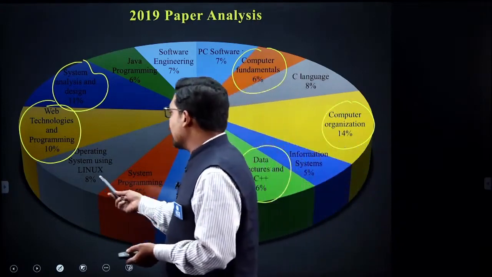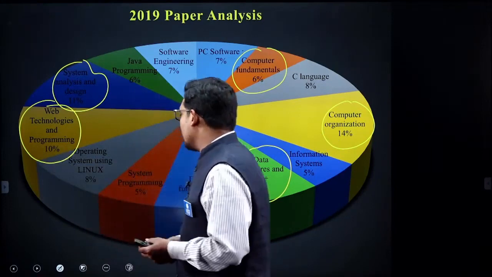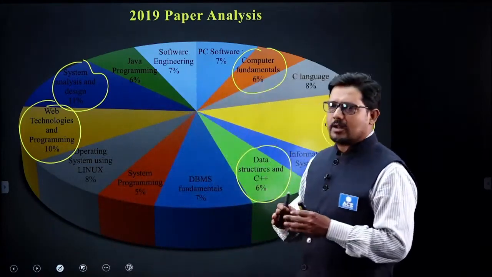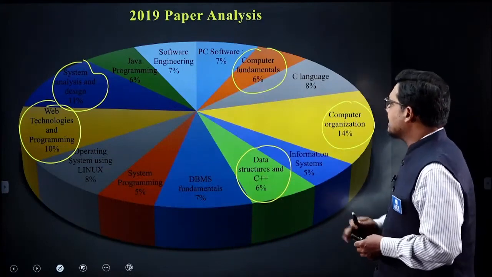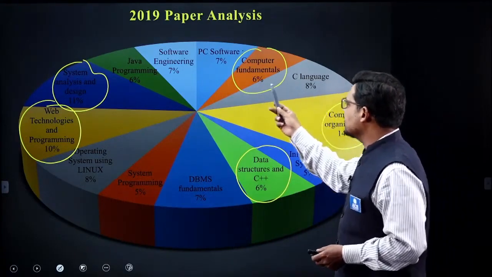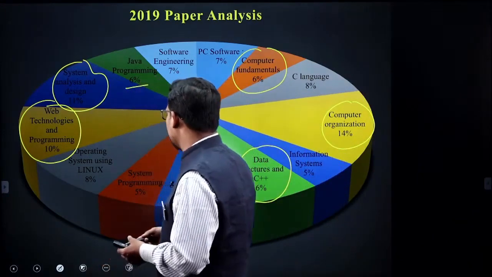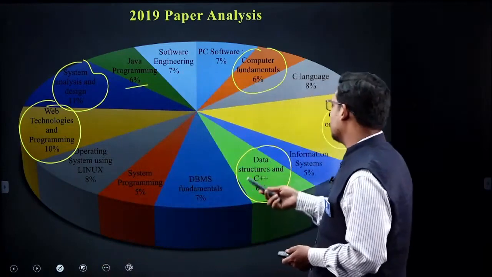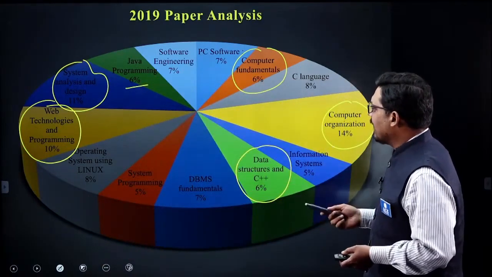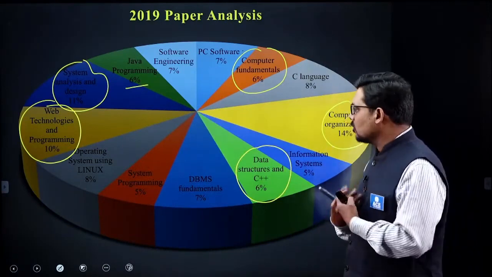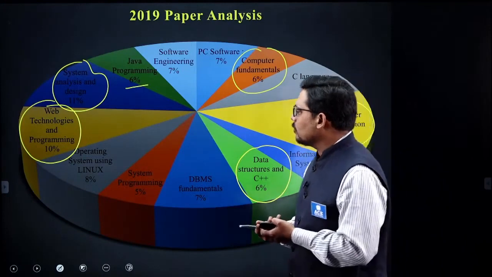Maybe in some cases there can be some marks more from a particular topic, but every topic has more or less been touched and covered with the same amount. You can see 8%, 6%, 7%. So more or less the same weightage. Maybe one or two topics may get more questions, but there is no pattern here by which we can conclude that a particular topic has larger weightage compared to another topic.